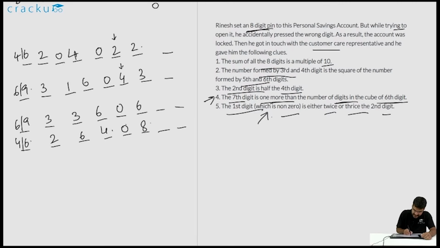So the seventh digit will be 3. In this case, the cube of the sixth digit is 216, which has 3 digits. So the seventh digit will be 4. Even in this case, the cube of 8 is 512, which has 3 digits. So this also has to be 4.